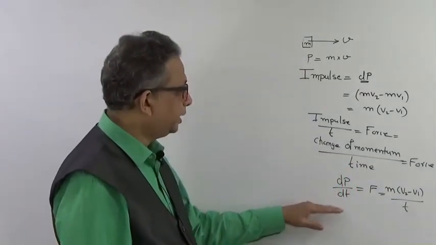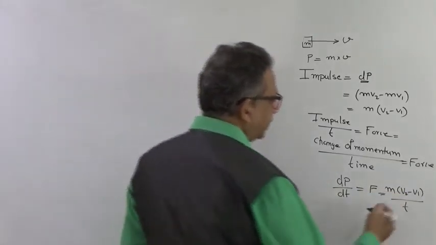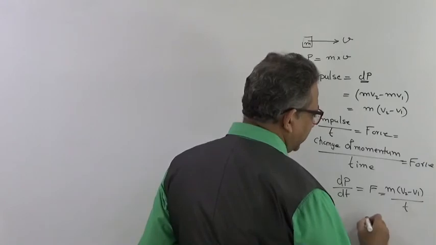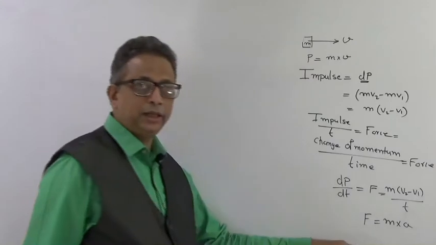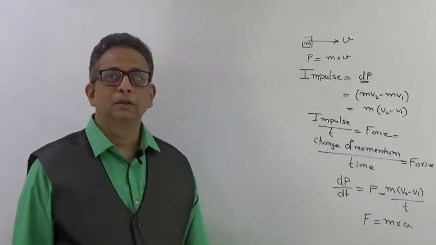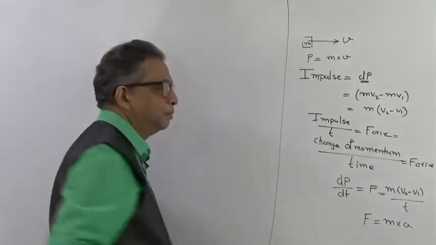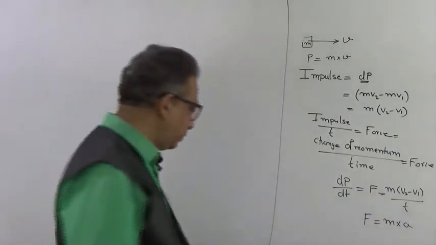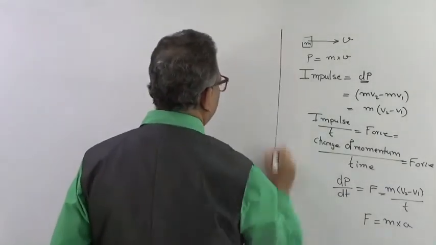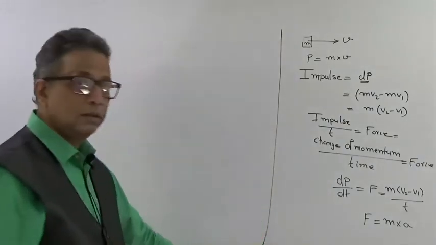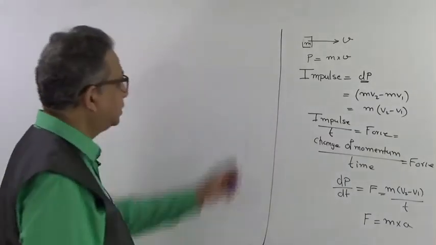So this is dp by dt equal to F, and m(v2 minus v1). Ultimately (v2 minus v1) upon t was acceleration, so force is mass into acceleration. This was also one of the equations that we had seen, that force is equal to mass into acceleration. So if you look at these equations of linear motion, we need to have equivalent equations for rotational motions. Now what will be the equivalent equations for rotational motion?